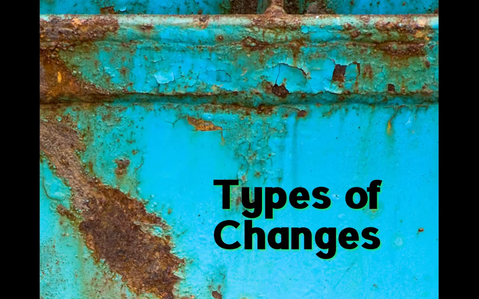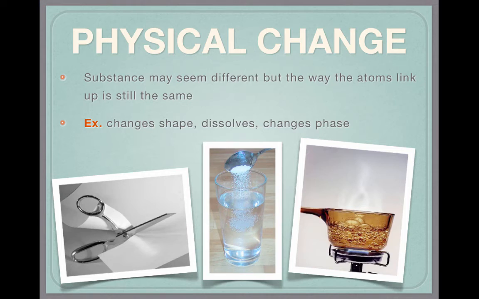Types of changes. There are two types of changes: physical changes and chemical changes. With a physical change, the substance might seem different, but the way that the atoms link up is still the same. So for example, if something changes shape, if something dissolves, or if something changes phase, it's still the same substance. So for example, if you were to cut a piece of paper with scissors, it's still paper. Like the atomic structure of that paper is still the same.